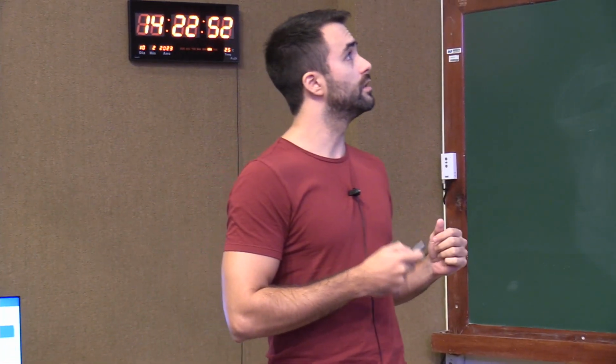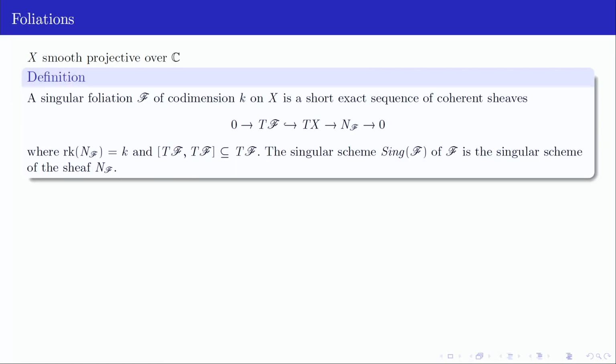So let us start. In this talk, a foliation will be an exact sequence like that. So the term on the right is called the normal sheaf of the foliation, and its rank is the codimension of the foliation. And the term on the left is the tangent sheaf of the foliation. And we will require it to be closed under the Lie bracket of vector fields when we view it as a subsheaf of the tangent sheaf, right?